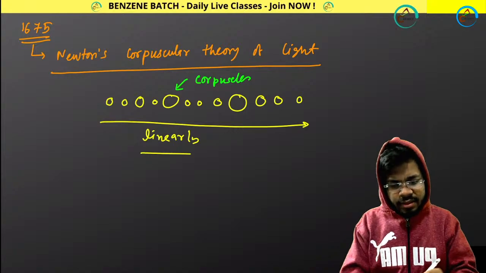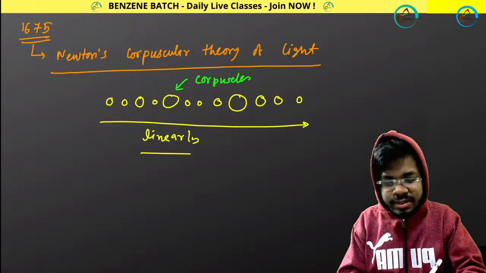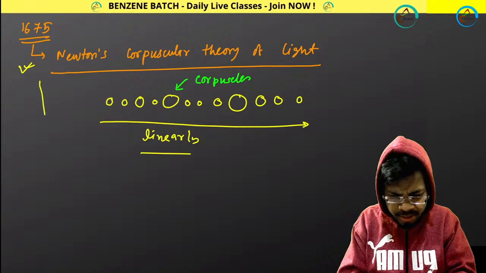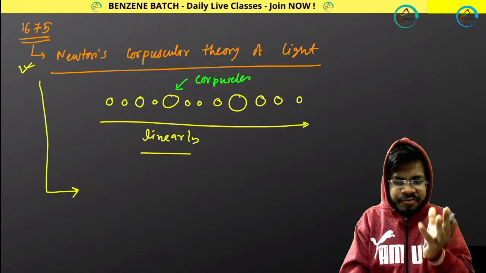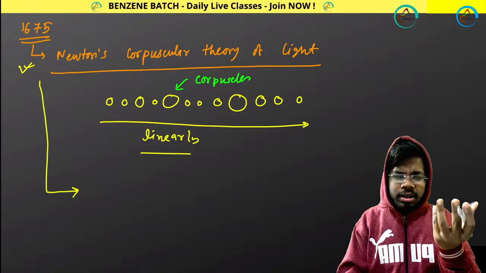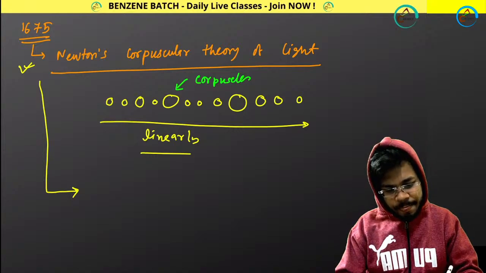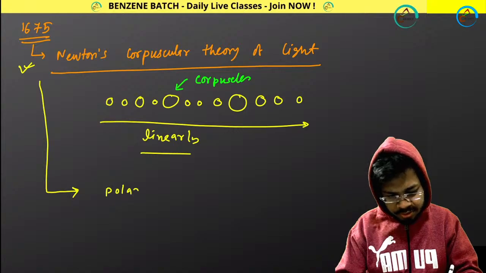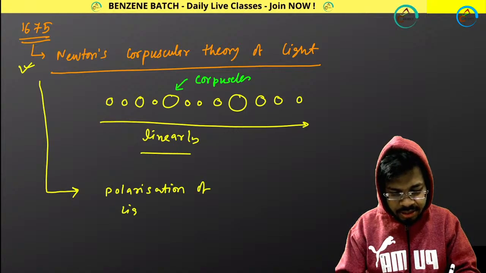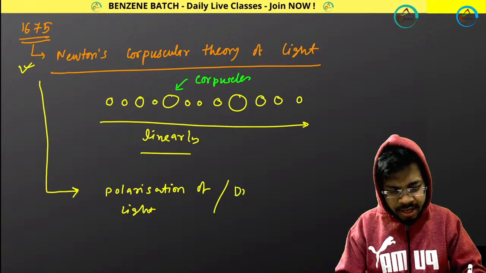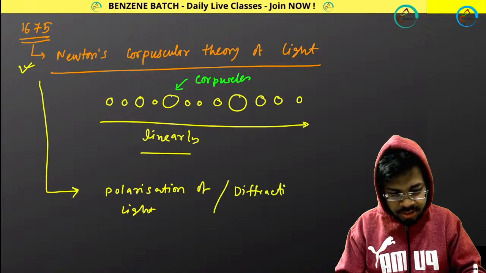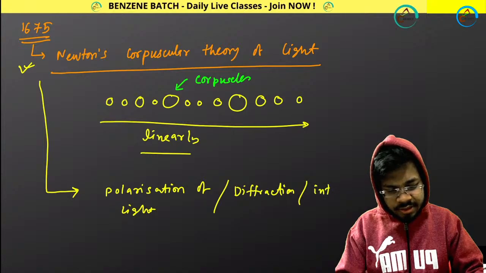after 100 years, this theory was considered correct till then, but after 100 years some other phenomena got discovered. Those phenomena are polarization of light, then diffraction of light, then interference of light.